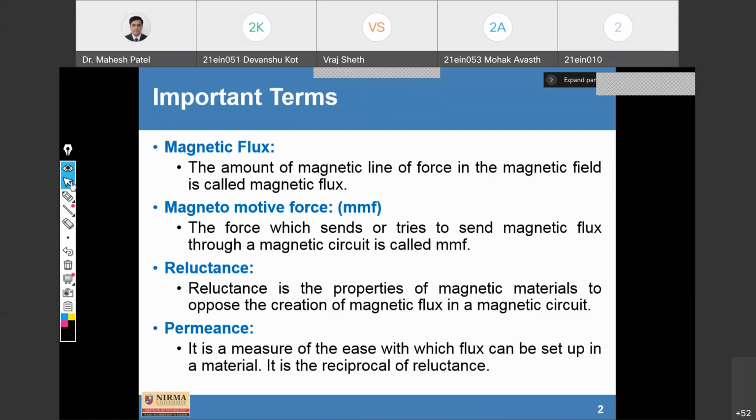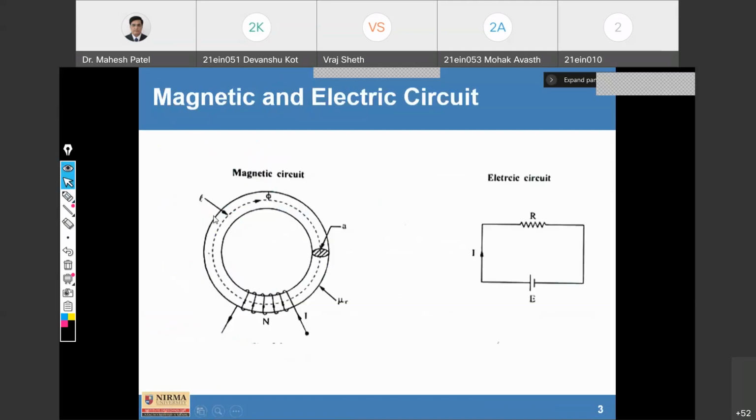And similarly, in a magnetic circuit, we require core material, iron material, fine, and conducting material, copper, for winding, fine. So here we are going to compare these 2, electric and magnetic circuit, fine.